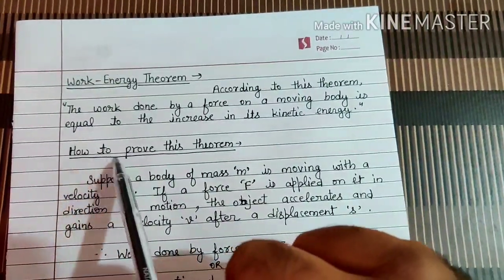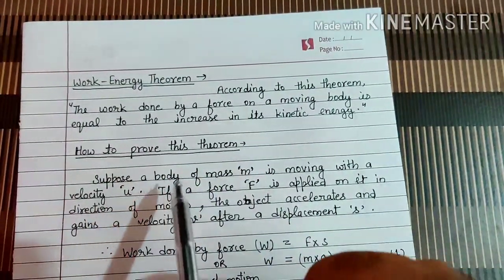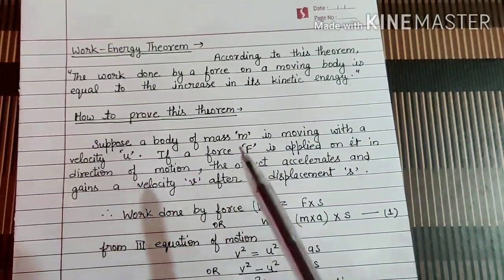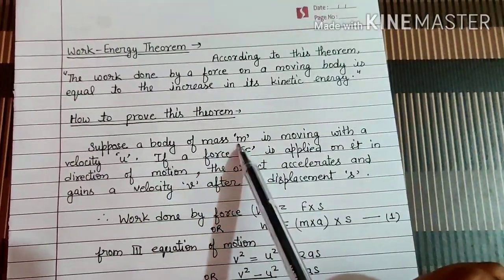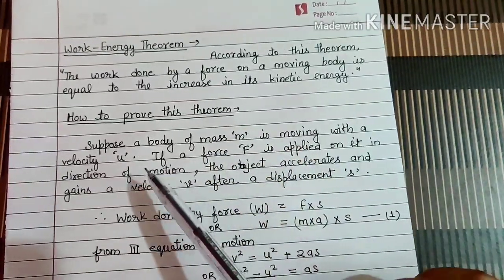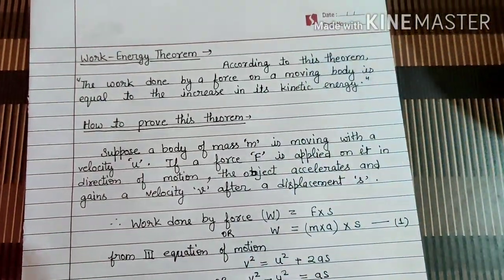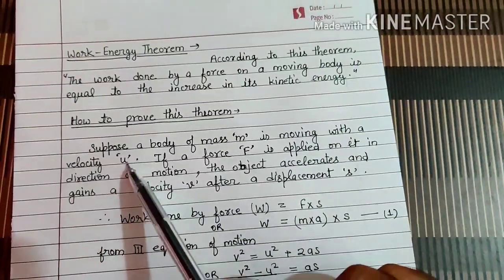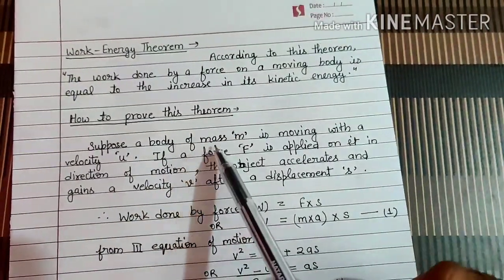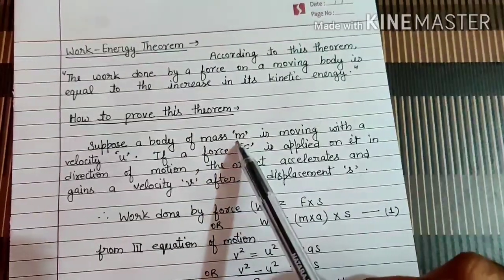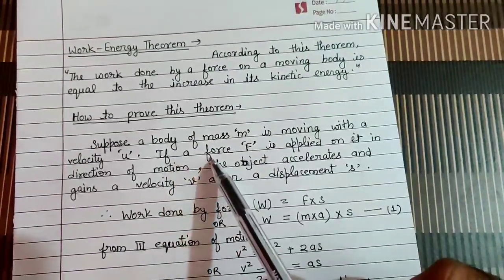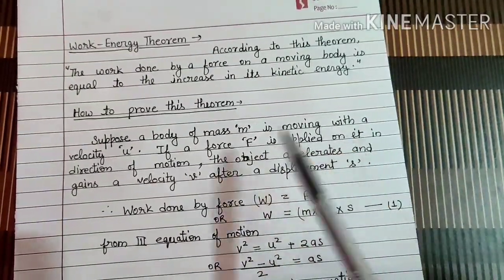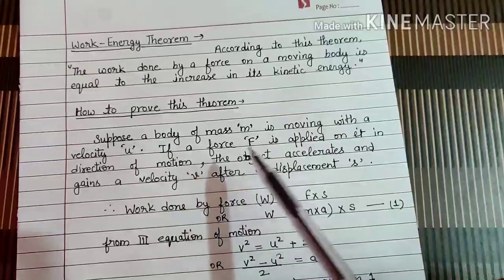Now, how can we prove this theorem? For this we have to assume that a body of mass m is moving with a velocity u. ये initial velocity है body की. So the initial velocity of the body is u. It is moving with initial velocity u. Its mass is m, and a force of magnitude F is applied on it in the direction of motion.